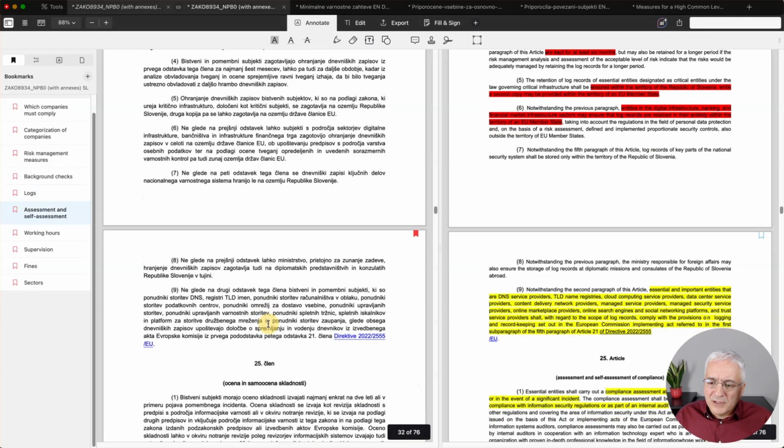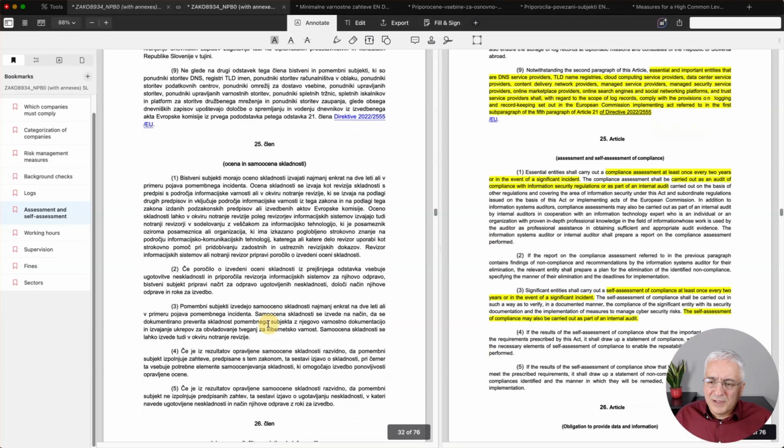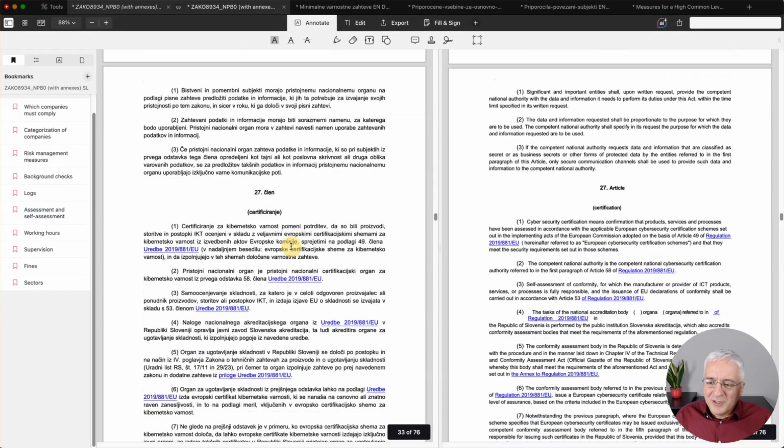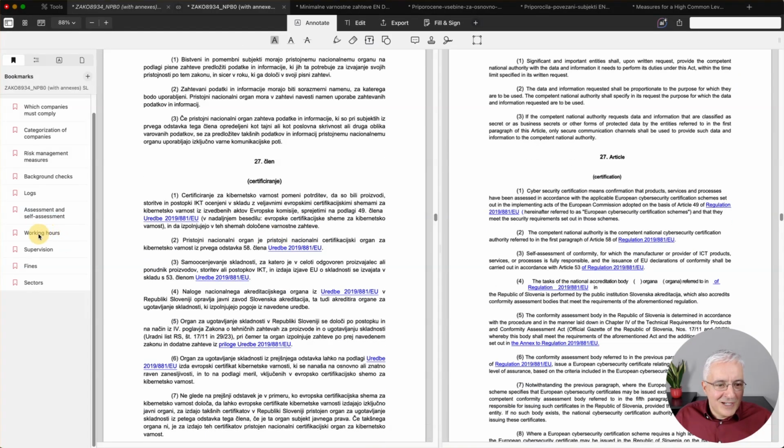Okay, let's go further. In this article 25, there are some specifications on assessment and self-assessment. As you can see, the essential entities must perform this compliance assessment every 2 years, whereas important entities must apply self-assessment at least once every 2 years. So basically these are the requirements here. And this is where this interesting part stops. Now let's see some other things that I found.